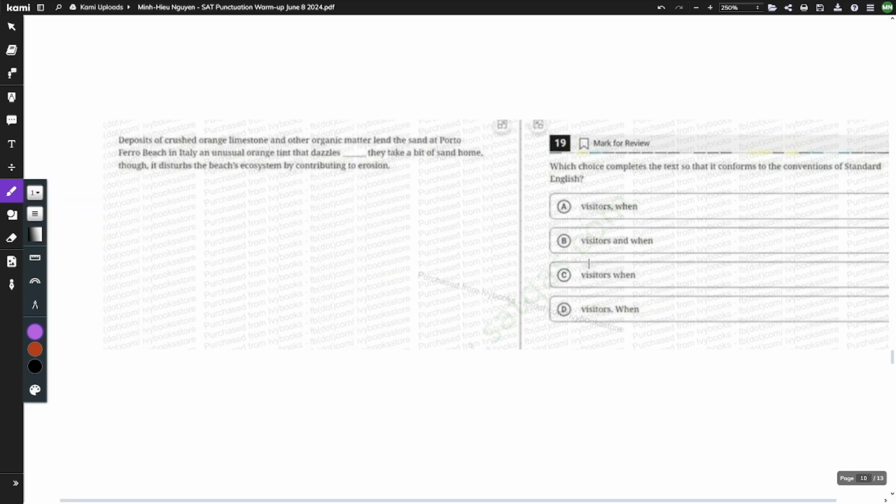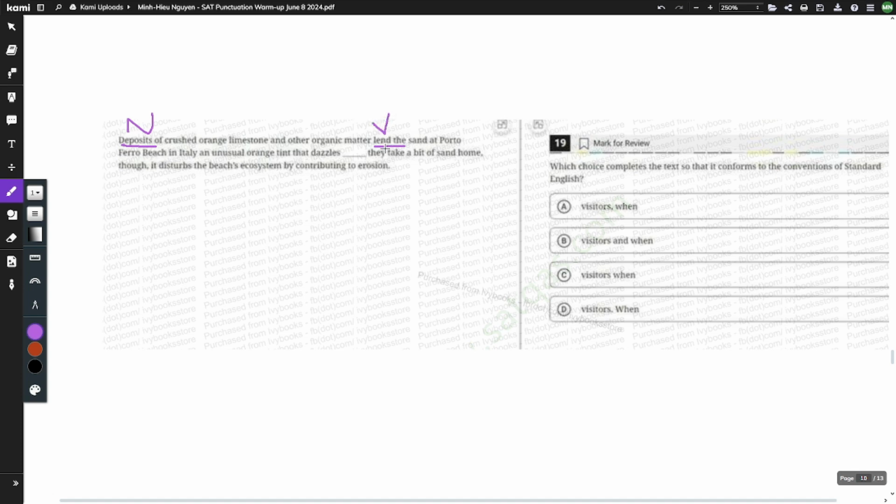Question number 10. Let's look at our answer choices. What is that? Is that a comma? Okay, well, none of these are able to be eliminated, so let's go to our text. Deposits matter, lend the sand, and orange. Okay, so these deposits of whatever are a noun, and they lend the sand, so that's a verb.